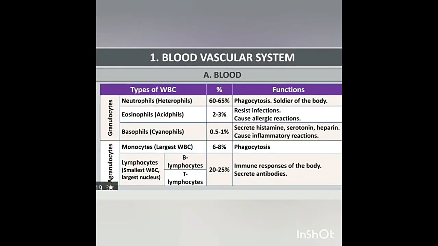Lymphocytes. These are about 20 to 25% of the total leukocytes. They produce antibodies during bacterial and viral infections. There are two types of lymphocytes. One is B lymphocytes and the other is T lymphocytes. Monocytes are only 5 to 6% of the total number of WBC. They are phagocytic and they engulf bacteria.